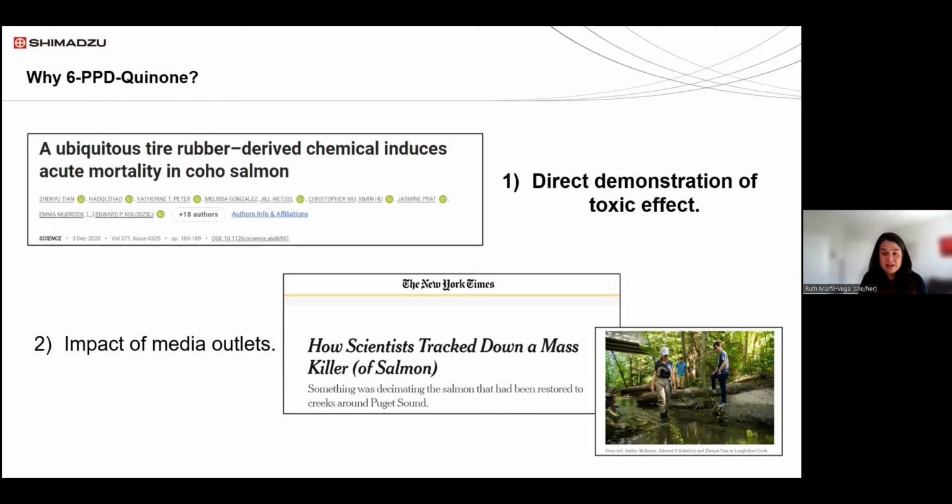And it's something that, as scientists, we are dealing with more and more: the work that we do in the lab, the work that we publish in a peer-reviewed paper, is picked up by a media outlet, and the relevance of the publication is higher than what it used to be 5-10 years ago, and the public picks up on different topics. And I think this has also contributed to a certain extent to the interest in 6-PPD quinone and not in the other transformation products that have been found that are coming from the tire wear particles.